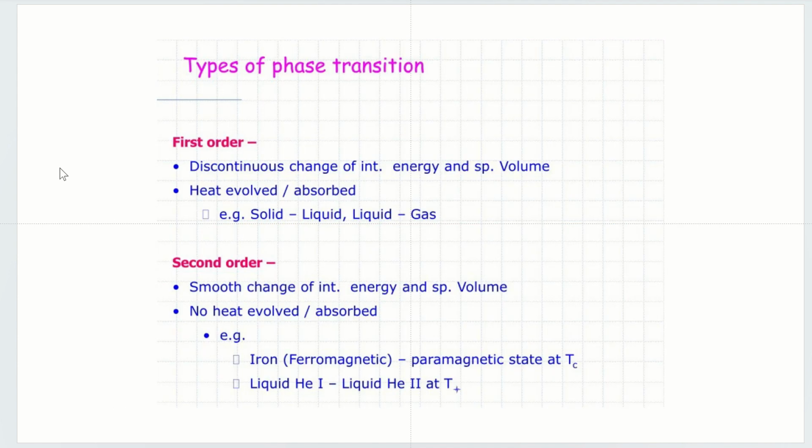Types of phase transition: first order phase transition and second order phase transition. The first order phase transition has a discontinuous change in the internal energy and volume, with heat involved, absorbed or released. We see this in solid to liquid and liquid to gas. The second order phase transition has a smooth change in energy and volume, with no heat involved. You will see this second order phase transition in iron, where the ferromagnetic state changes to the paramagnetic state at the critical point, and in liquid helium, which has a first order and a second order transition.